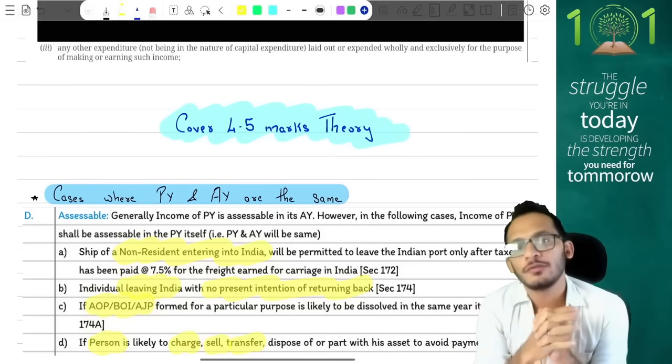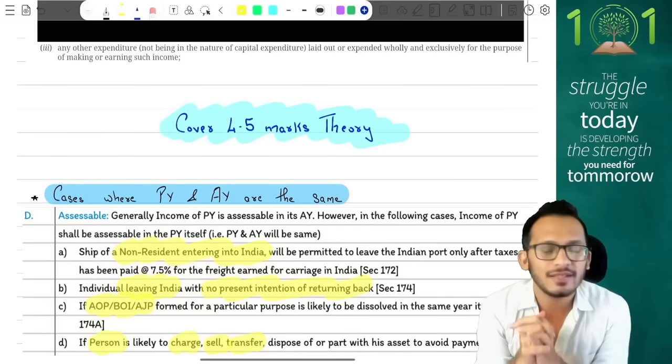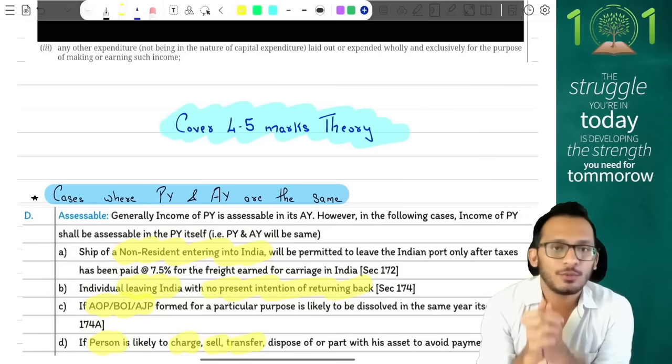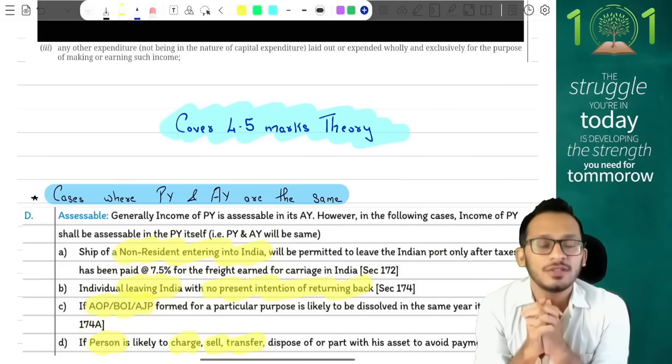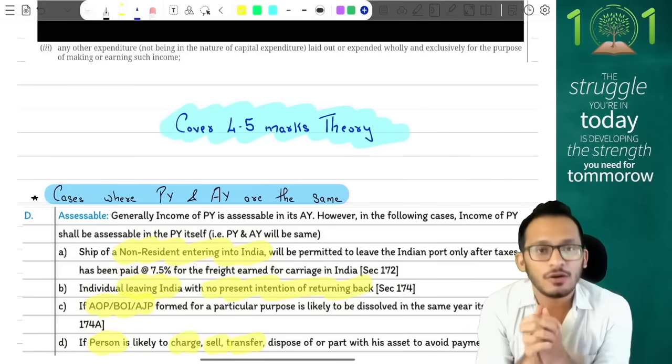All the very best to all of you. You are going to do amazingly well in today's exam. So take away all the fear that you have for the subject. This subject is going to be that one subject which is going to grant you that exemption that you need for this group. So yes, all the very best.